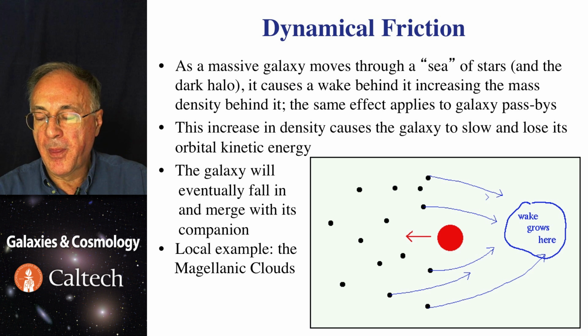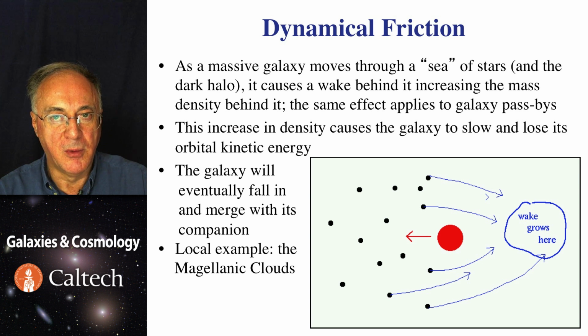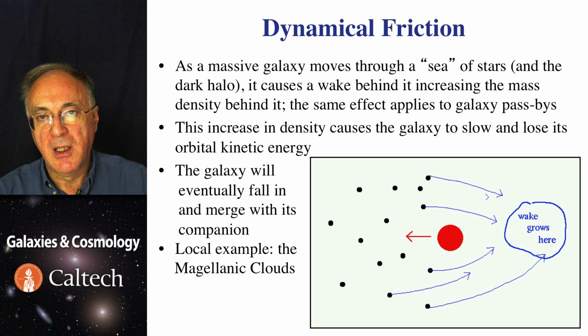Incidentally, a good local example is the Magellanic Clouds, and they're being torn apart by tidal interaction with the Milky Way, and in a few billion years they'll merge with the Milky Way. This has already happened to numerous dwarf galaxies in the past, and we see fossil evidence of that in the Milky Way's halo.